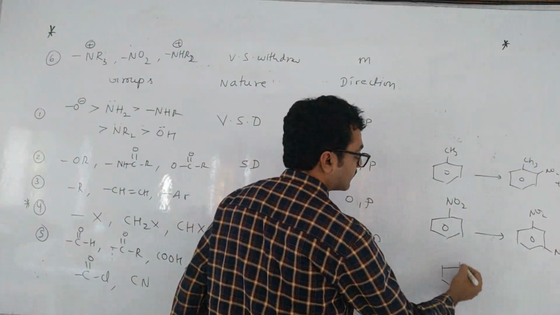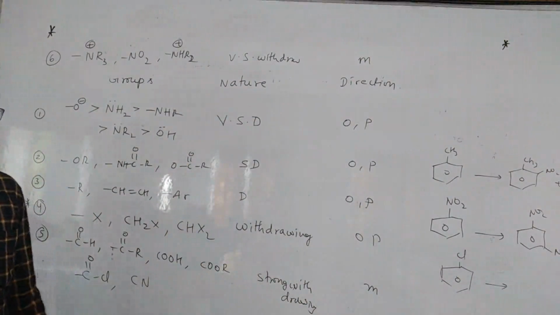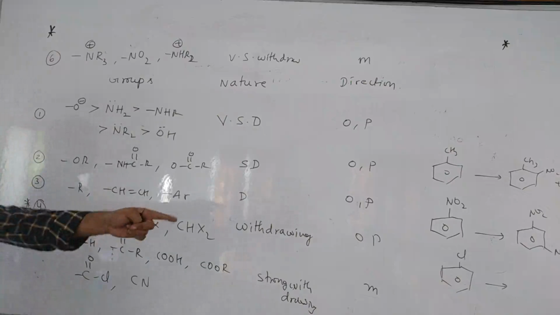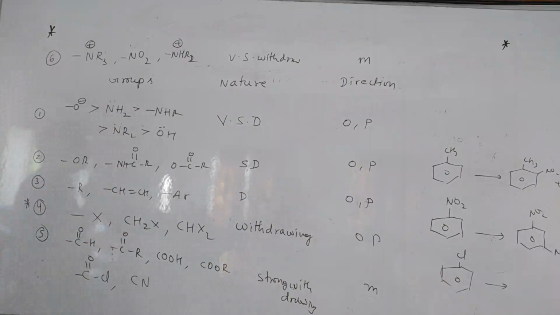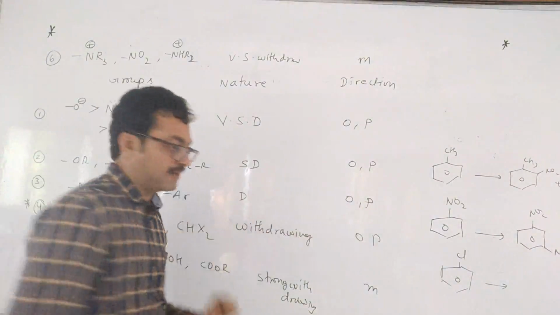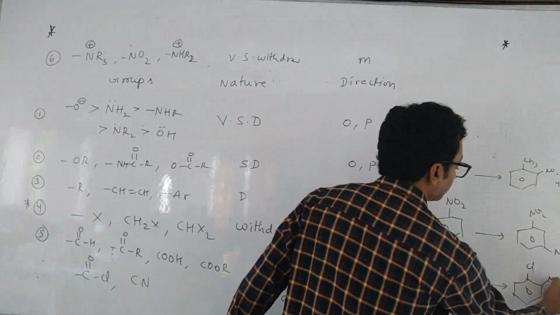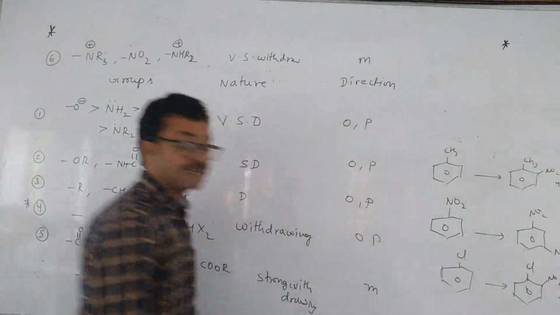I did nitration. Then what will come? Chlorobenzene is there. Second bench, can you try? Chlorobenzene is there. I have done nitration. Chlorine is which directing? Withdrawing group, but ortho para, right? So ortho chloronitrobenzene and para chloronitrobenzene will come. Understanding, children?